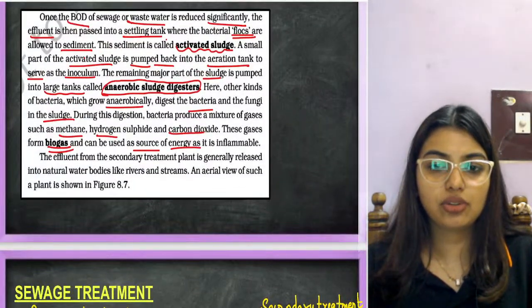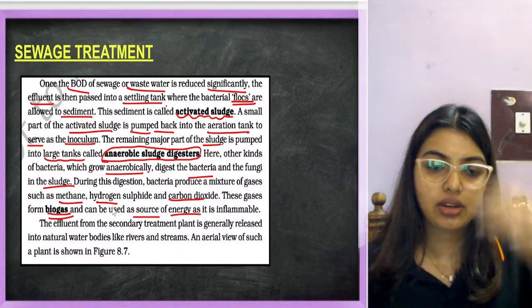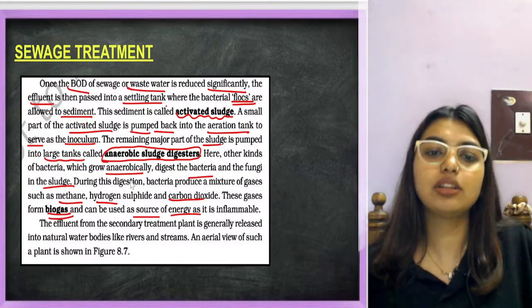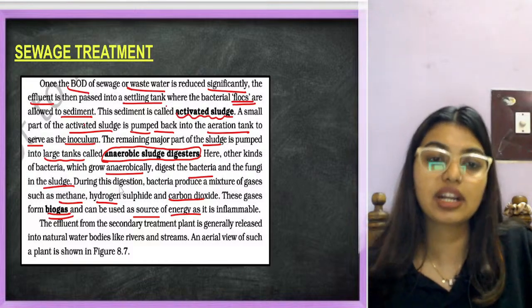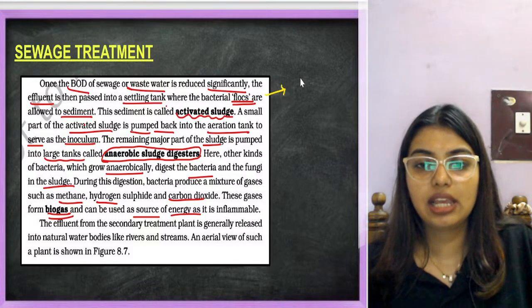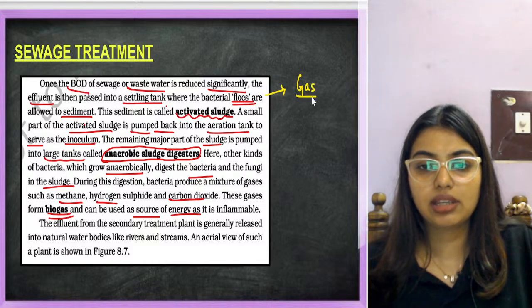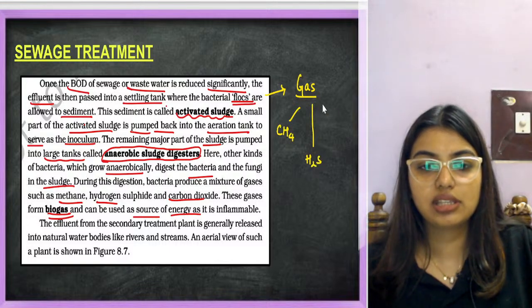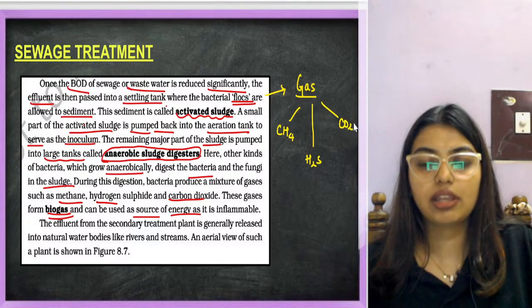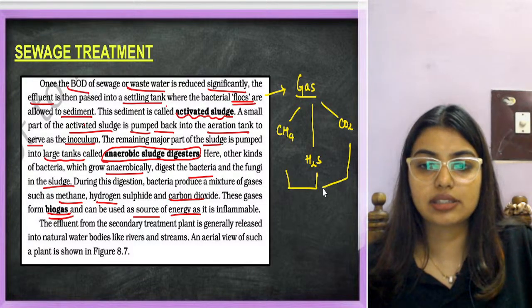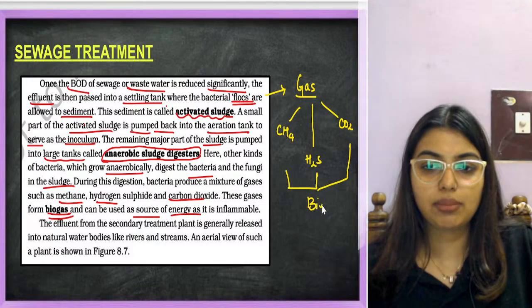Here they have not told, but you can just see biogas. In anaerobic sludge digesting, other kinds of bacteria which grow anaerobically digest the bacteria and fungi. During this digestion, bacteria produce a mixture of gas, which is your biogas. Which are the gases? Methane, hydrogen sulfide H2S, and carbon dioxide. These three will be formed and used for biogas.